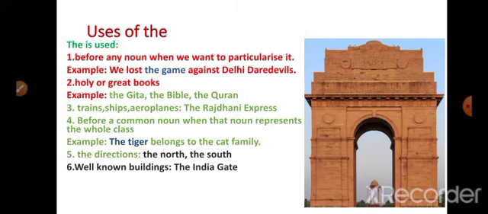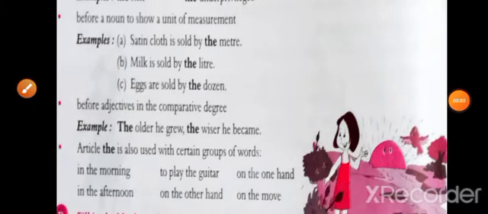The directions: the north, the south. Well known buildings: the India Gate, the Qutub Minar, the Red Fort. Before a noun to show a unit of measurement. Examples: Milk is sold by the liter. Eggs are sold by the dozen. Before adjectives in the comparative degree. Example: The older he grew, the wiser he became.